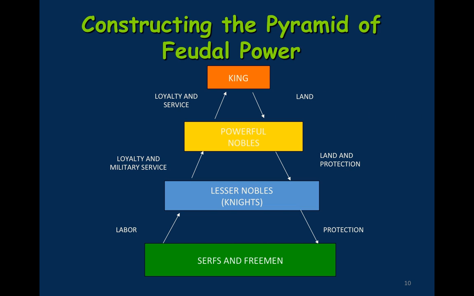He distributes the land to powerful nobles in return for loyalty and service in times of invasion and things like that. So that's the structure of the feudal system. You can see that everyone has a place within the feudal system and everyone has a role, both a role to those above them and those below them.